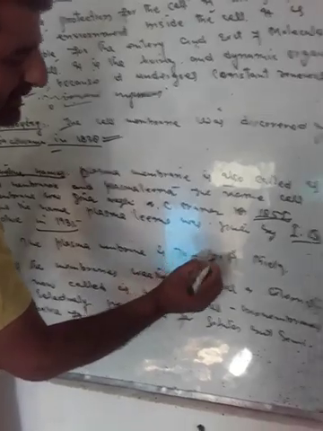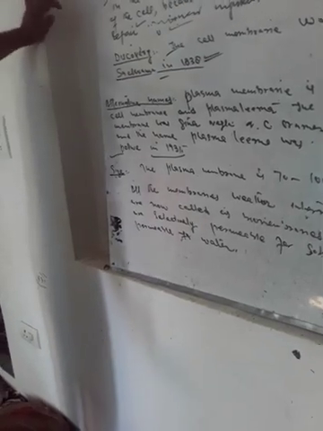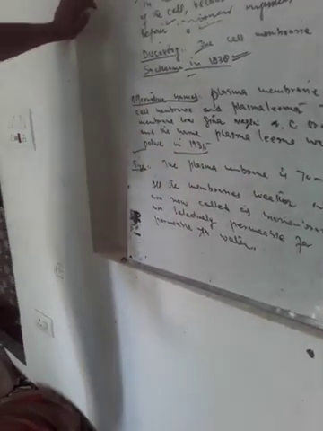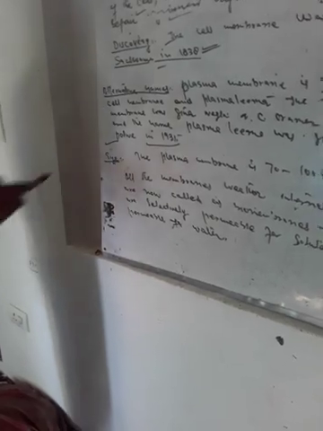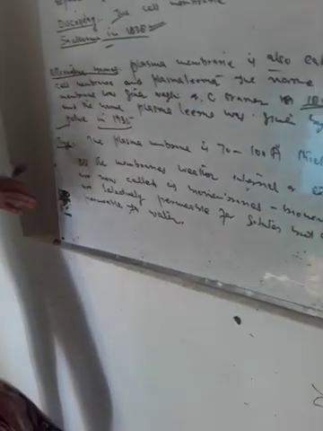Then the size. The plasma membrane is about 70 to 100 angstroms thick. All the membranes, whether internal and external, are now called biomembranes. If we talk about the size, it is simply 70 to 100 angstroms thick, and all the membranes of the plasma membrane, whether internal and external, are now collectively called biomembranes. Biomembranes are selectively permeable for solutes, but semi-permeable for water. This is about the introduction, the discovery, the alternative names, and the size of plasma membrane.